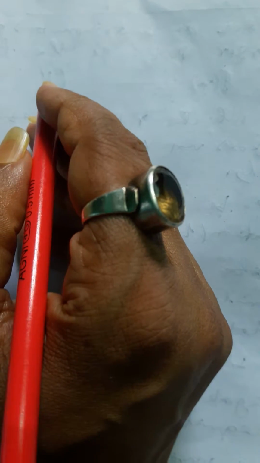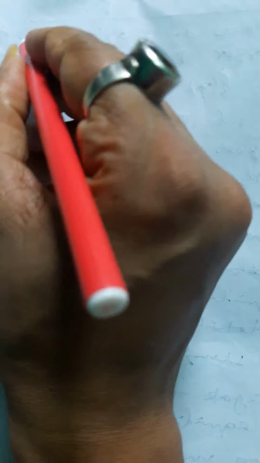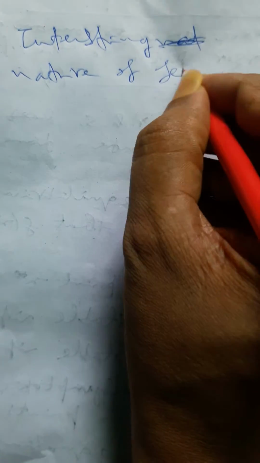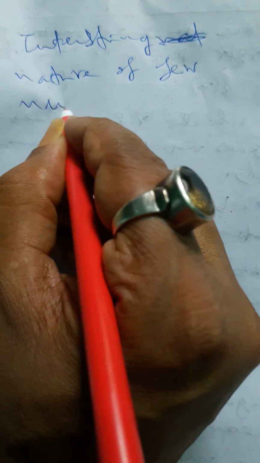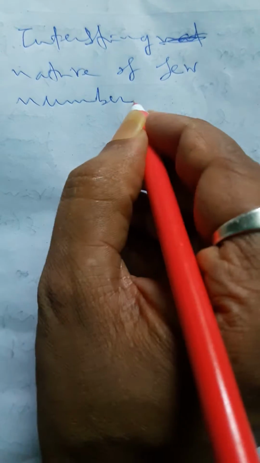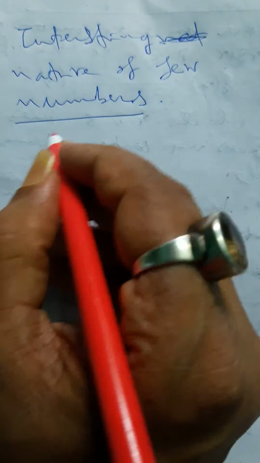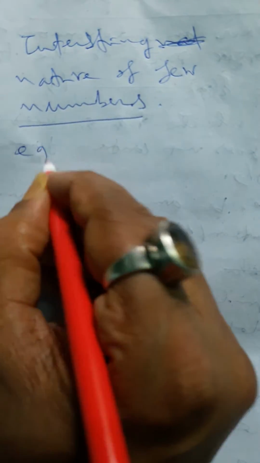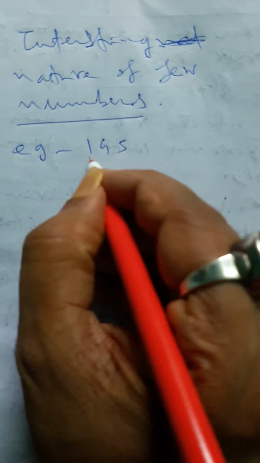Now we discuss the interesting nature of a few numbers. At first, suppose we are taking the example of the number 145.